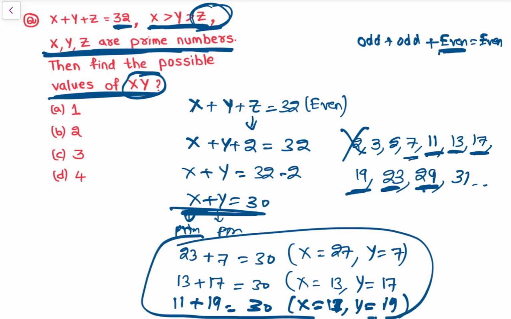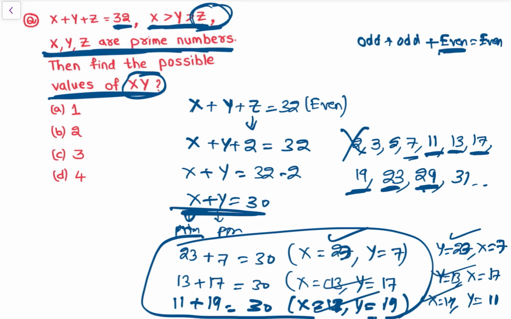अब देखो, हमें x y पूछा, x plus y पूछा, तो भाई ये भी हो सकता है ना, possible values. x is equal to 23, y is equal to 7, ये भी पॉसिबल हो सकता है. That makes 1, 2, then x is equal to 17, y is equal to 13, ठीक है, then x is equal to 19, y is equal to 11, ये भी पॉसिबल हो सकता है. तो x plus y है तो we have 6 possible values of x comma y.